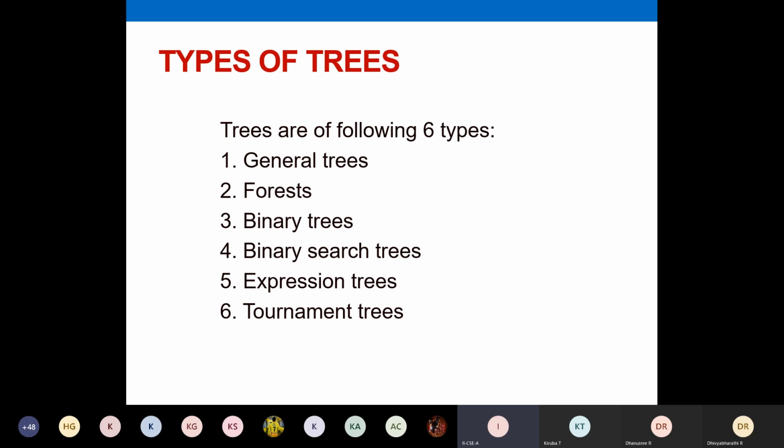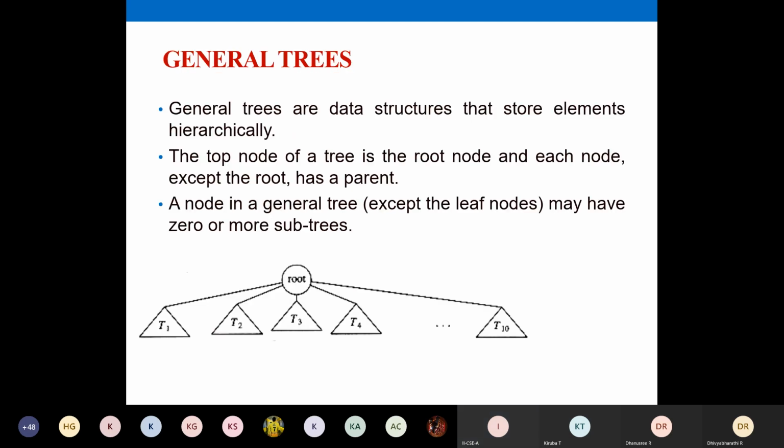Whatever we were discussing earlier, the first example I gave you, comes under a general tree. We didn't state any rule. All the other trees, binary tree, expression tree, have some constraints with them. But a general tree does not have any constraint. You have a root node, you have so many branches, you have the child nodes. You can have nodes anywhere and any number of branches. That is your general tree. So we'll see one by one.